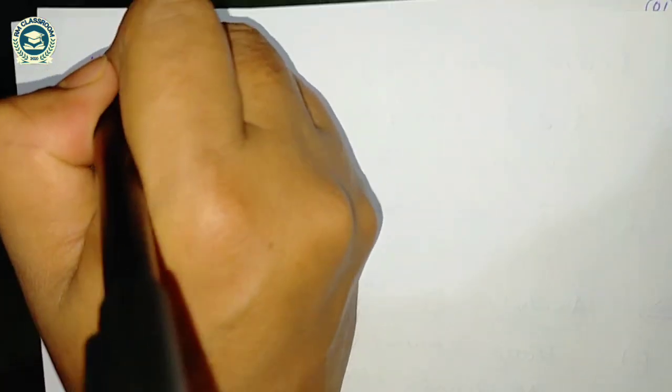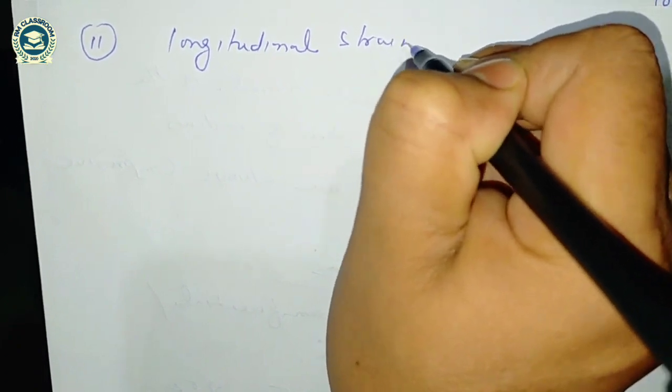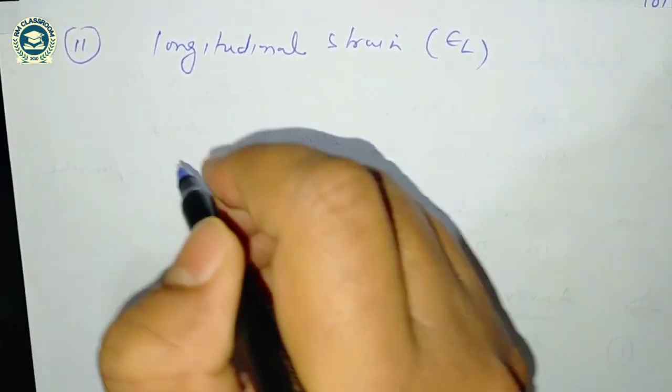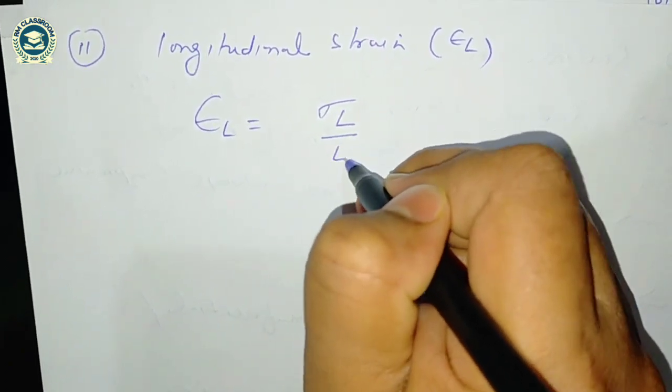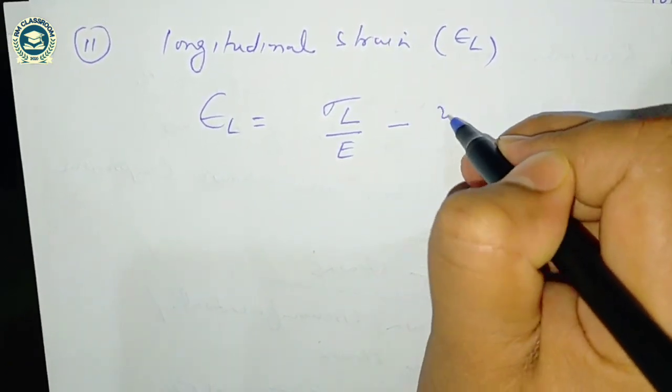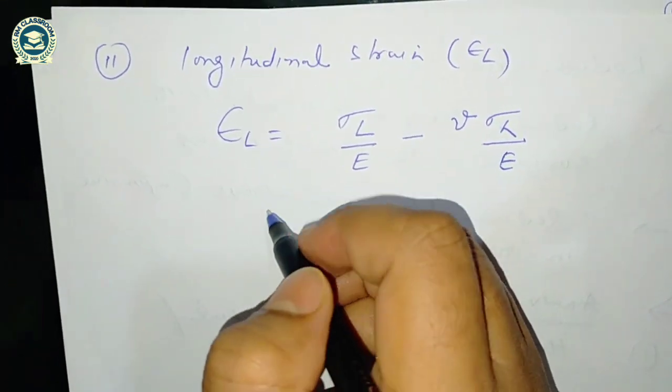Similarly, we can also compute the longitudinal strain, that is epsilon L. So longitudinal strain can be computed as longitudinal stress by Young's modulus of elasticity minus nu times hoop stress by Young's modulus of elasticity.